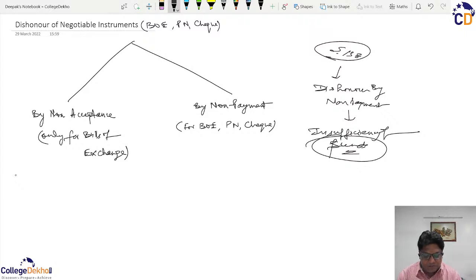And when will this happen? When the check has been dishonored due to insufficiency of funds in the account maintained by him, यानी कि there is a अकाउंट में पैसा ही नहीं है, जितनी अमाउंट का आपने चेक काटा उतने आपके पैसे ही नहीं है अकाउंट पे, तो आपने चेक काटा ही क्यों?